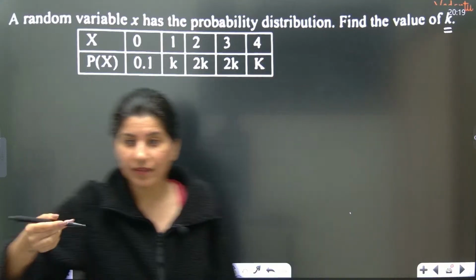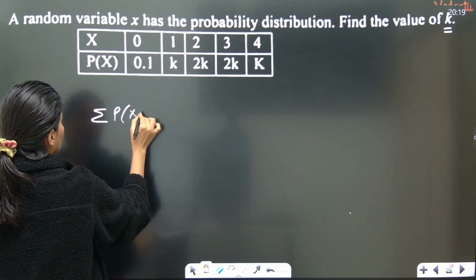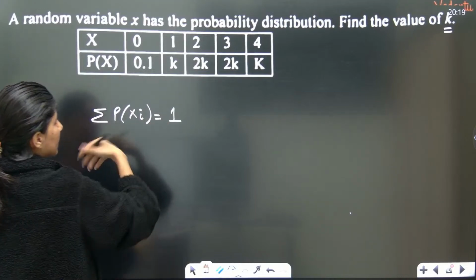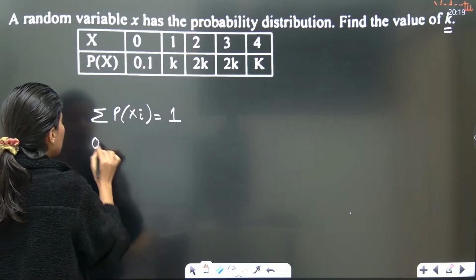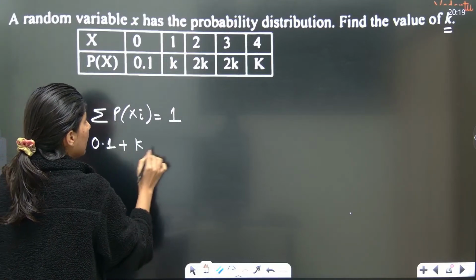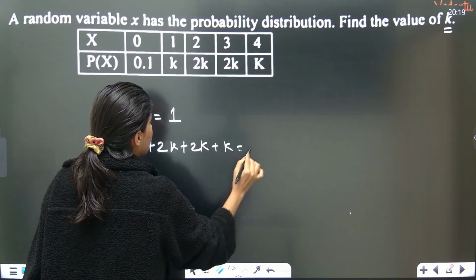We know that sigma p(x) is equal to 1. Basically, the summation of all the probabilities is 1. So it's just that 0.1 plus k plus 2k plus 2k again plus k is equal to 1.